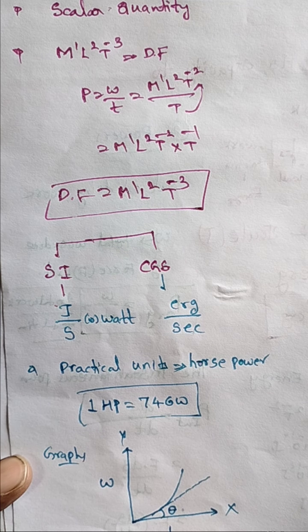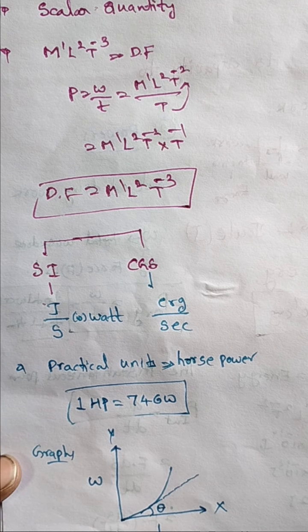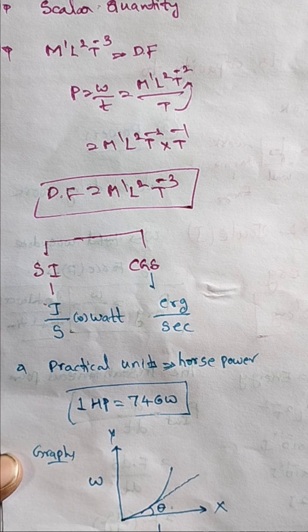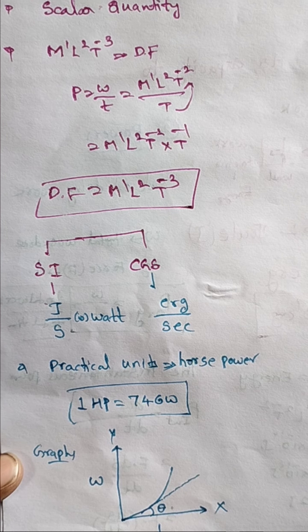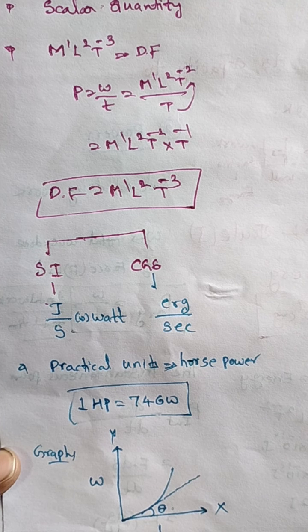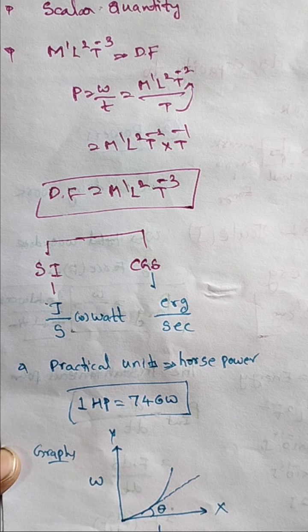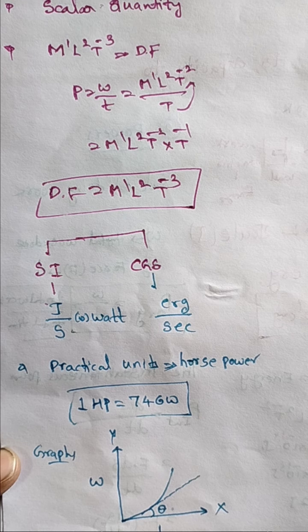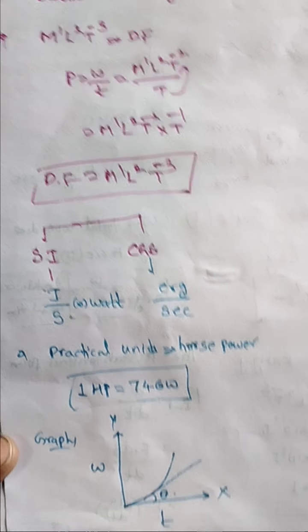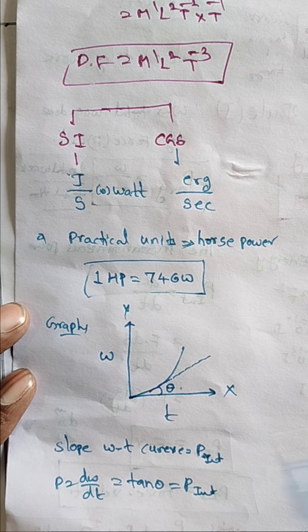So this is the graph, and the slope of the W-t curve gives the instantaneous power. What is the slope? Slope is equal to tan theta. P is equal to dW by dt is equal to tan theta. So it gives the instantaneous power.